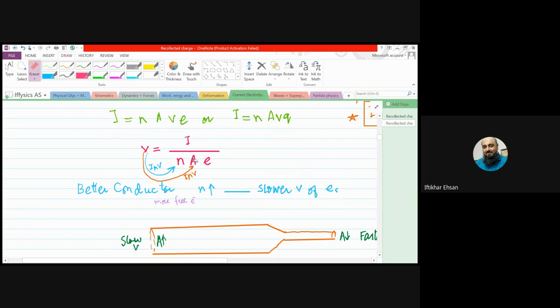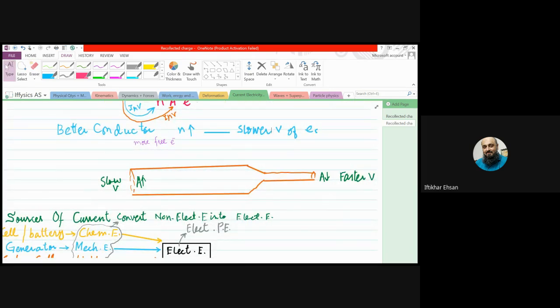And the other point, v is also inversely proportional to area of cross section. If we have a conductor wire which is thicker on one side and narrow on the other side, where the wire is wider, it has greater diameter, the speed will be slower.